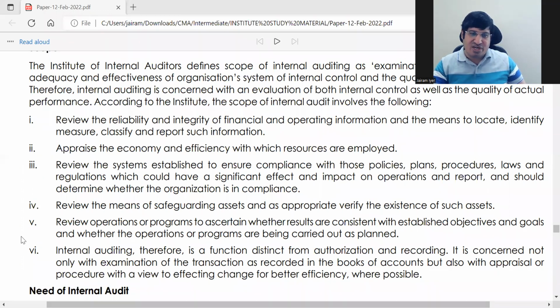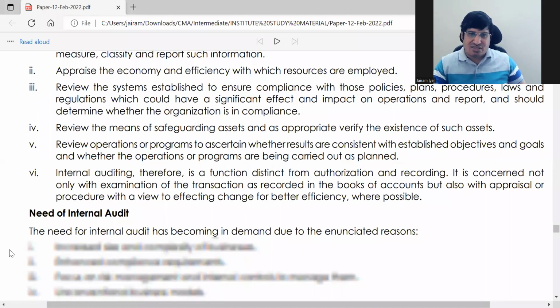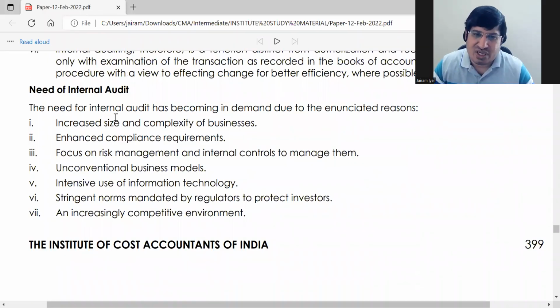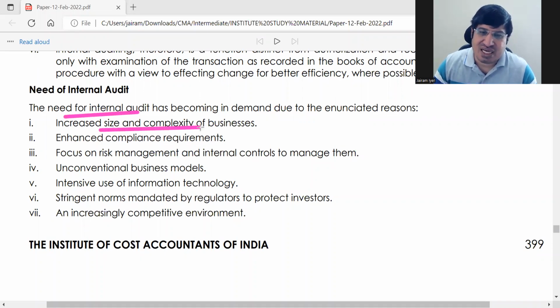Next is need for internal audit. कि क्यों internal audit की जरूरत पड़ रही है? Why is internal audit important? What is the need for internal audit? Need is because of increased size and complexity of business, enhanced compliance requirements. So more compliance is required nowadays.